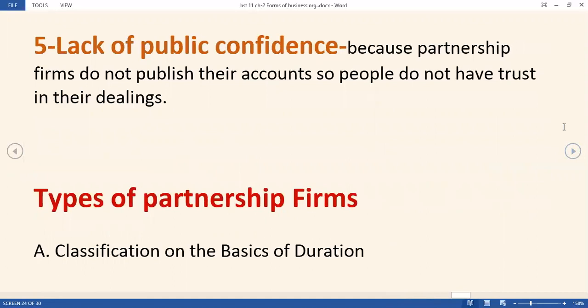Lack of public confidence. As we all know, the partnership does not publish their accounts. So people would not know about their profits and losses. So generally what happens, we do not prefer to invest our money in the firm. So that can be known as the demerit of the partnership, because the public do not have faith, because they don't show the accounts to the public. So these are the topics that we have covered today.